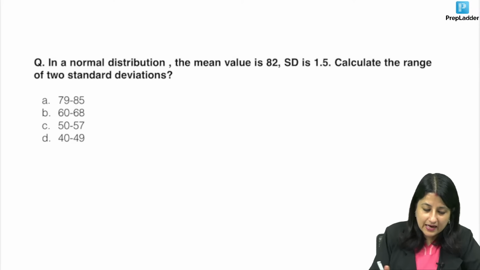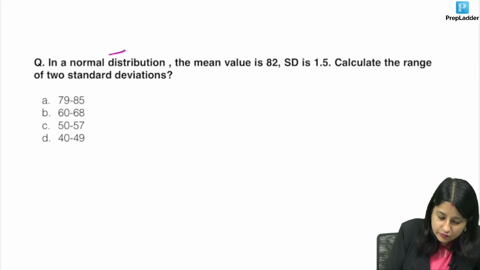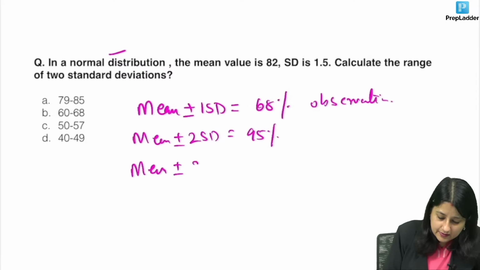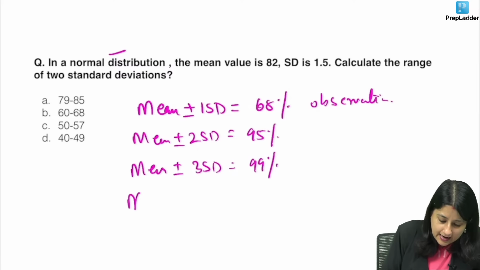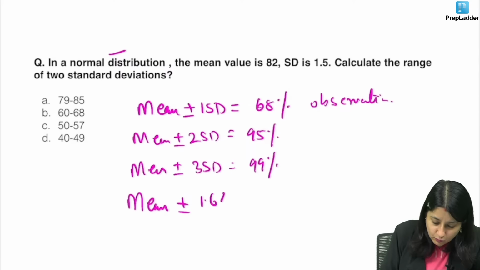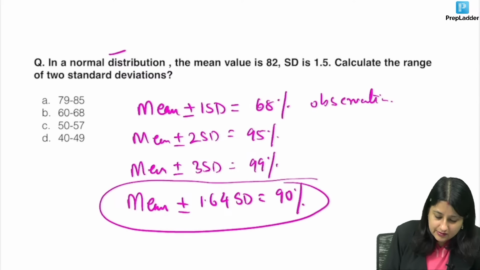So let's quickly apply what was the formula for normal distribution, guys. You just have to revise this. Mean plus minus 1 SD covers 68% of observations. Mean plus minus 2 SD covers 95% of observations. Mean plus minus 3 SD covers 99% of observations. And once the AIIMS paper asked separately, mean plus minus 1.64 SD covers 90%. This is one additional piece of information.